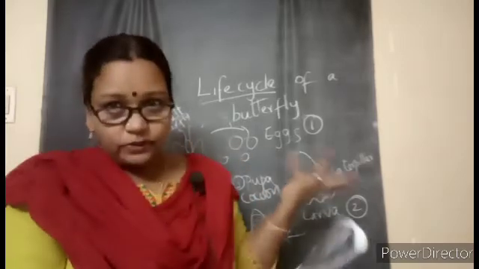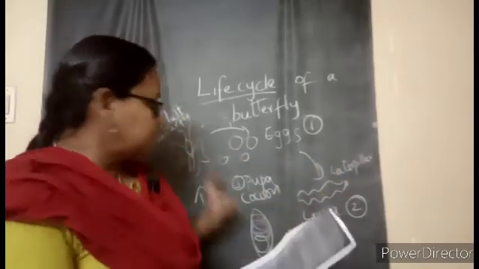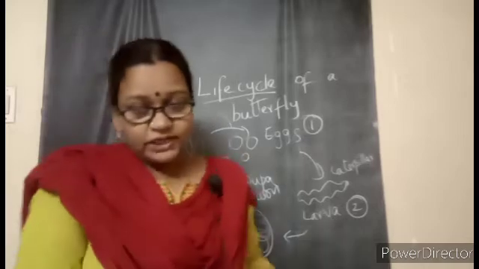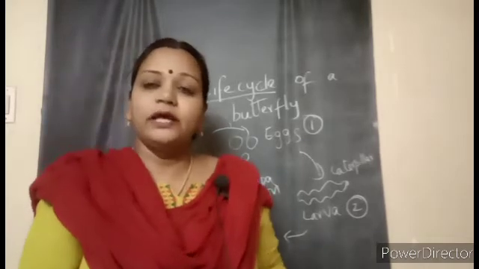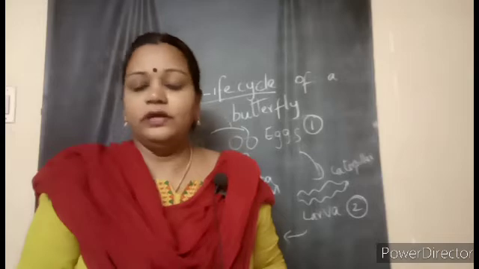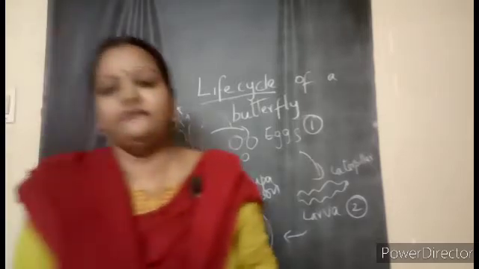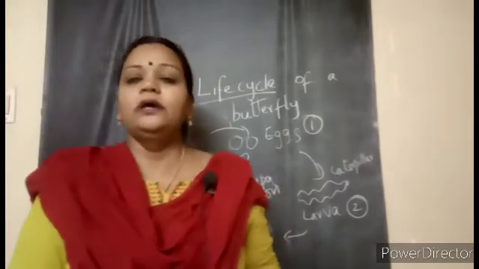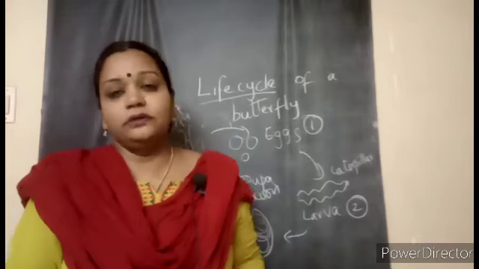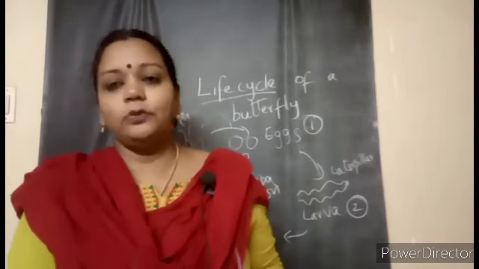How is it happening? The larva is changing into a butterfly. The larva looks like a worm, but the butterfly is totally different, though both are insects only. The physical appearance is different. When the physical features change, we call that complete process metamorphosis.